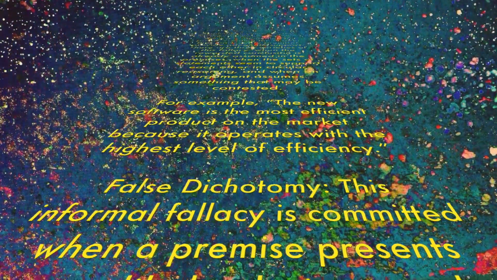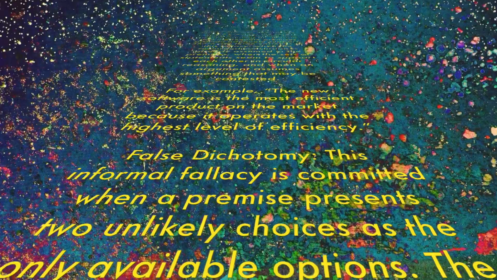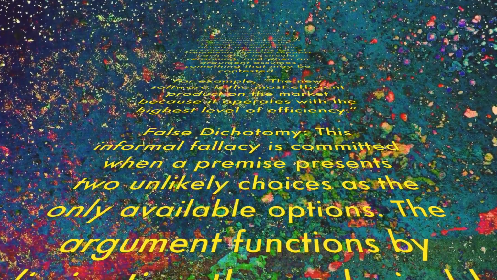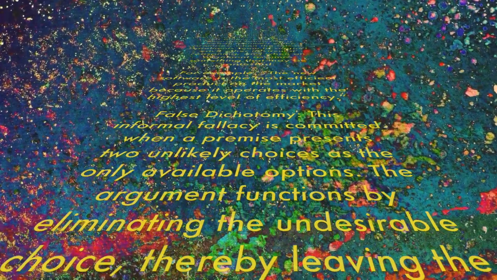Finally, false dichotomy. This informal fallacy is committed when a premise presents 2 unlikely choices as the only available options. The argument functions by eliminating the undesirable choice, thereby leaving the other option as the inevitable conclusion. As an example, you are either completely with us in this fight or you are on the side of the enemy.